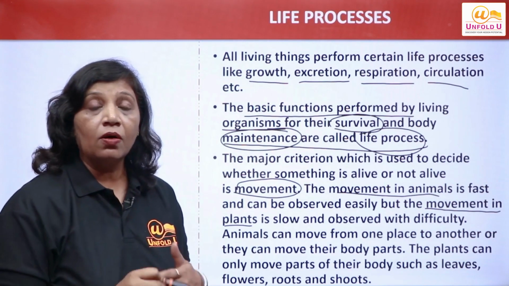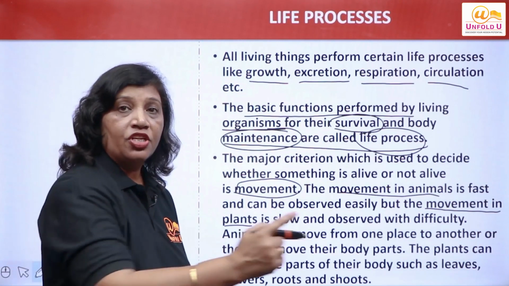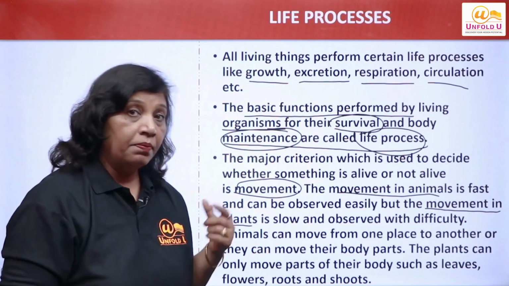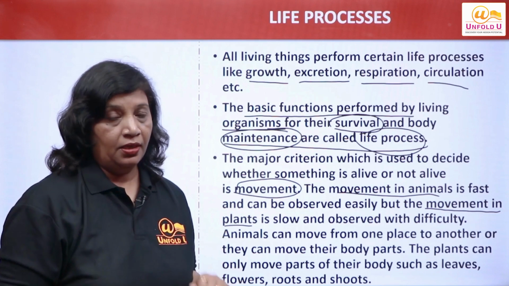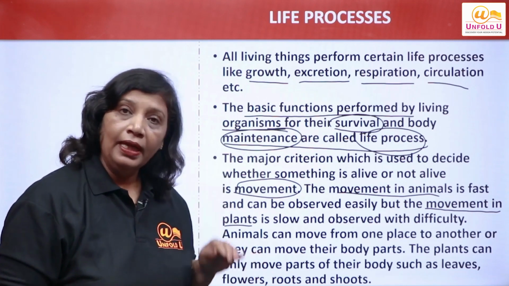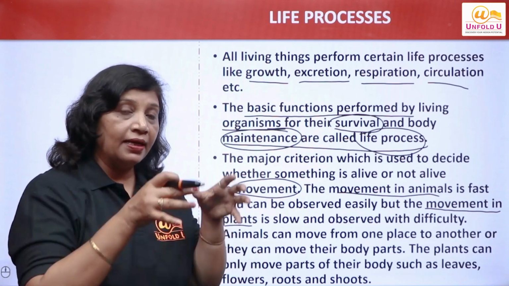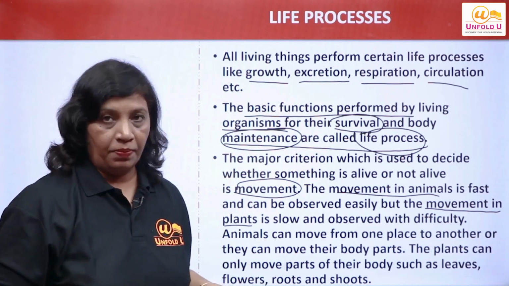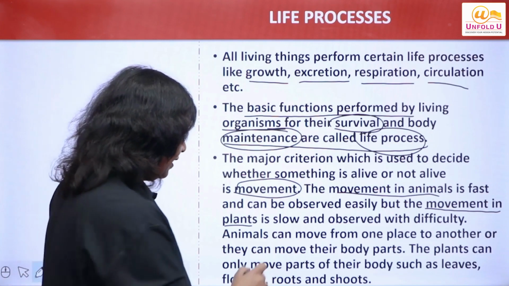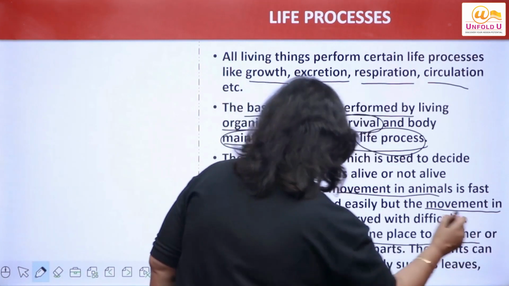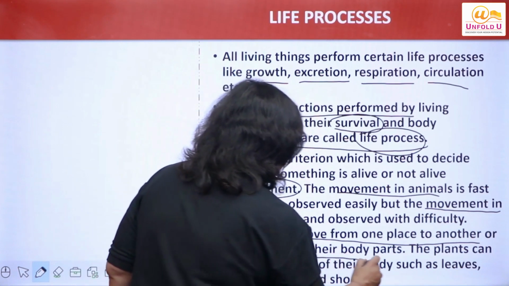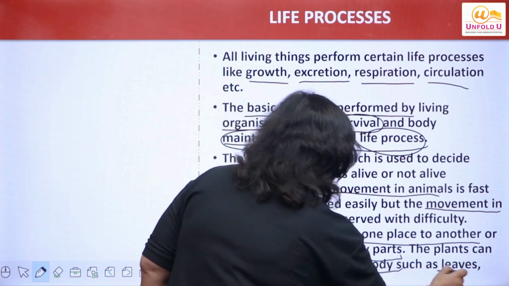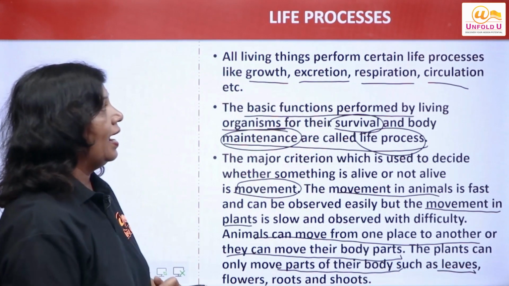Movement in animals is also called locomotion because they change position from one place to another. But plants are stationary. They don't locomote. They only move. Move means at their own position there is movement of leaves, flowers and other parts of the plants. Animals can move from one place to another and they can move their body parts also. The plants only move parts of their body such as leaves, flowers, roots and shoots.